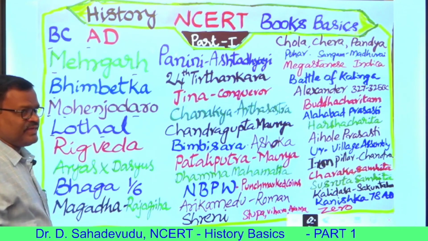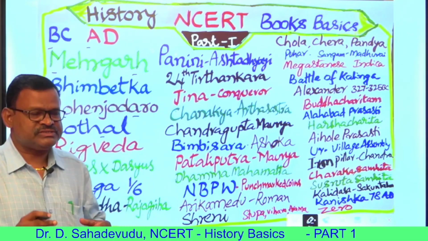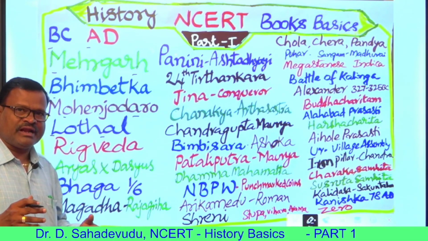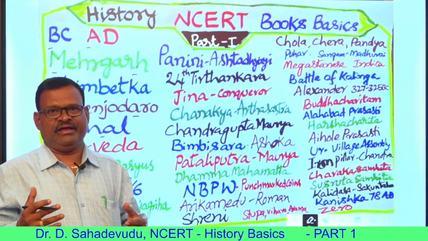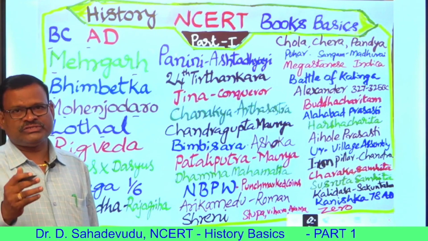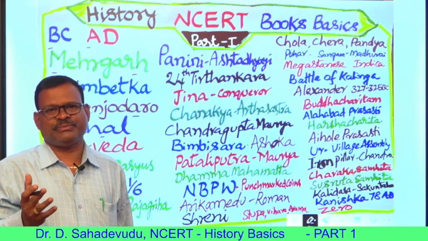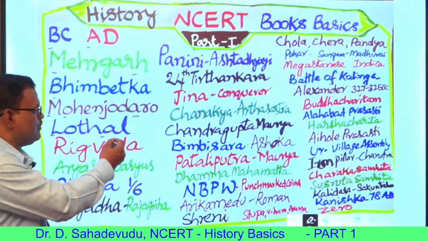Lothal is one of the ancient ports. In the Indus Valley civilization, Lothal gives beautiful evidence of internal as well as external trade. Lothal is located nowadays in Gujarat state. In those days, a brisk trade occurred between the Indus Valley people and Mesopotamian people through the Lothal port.